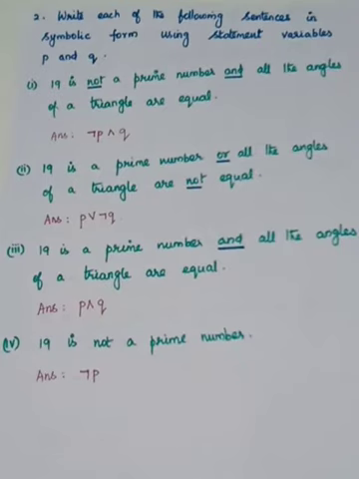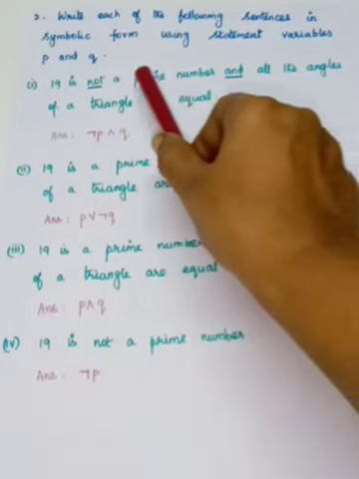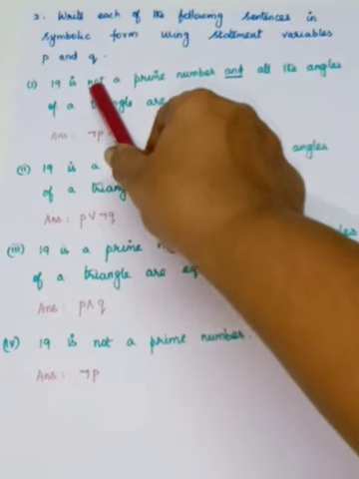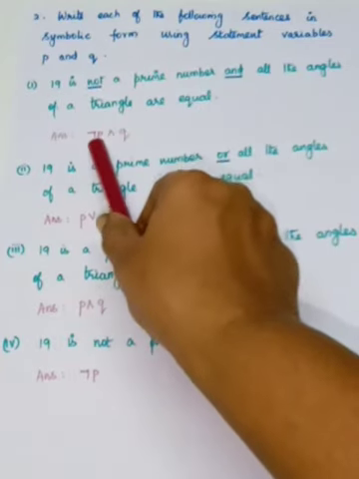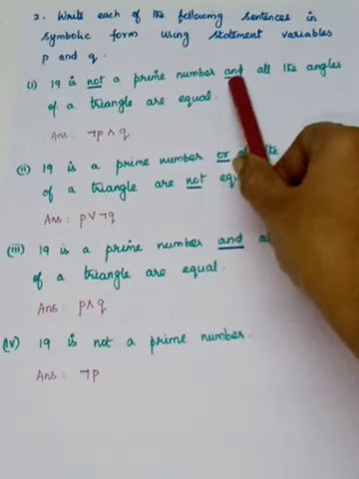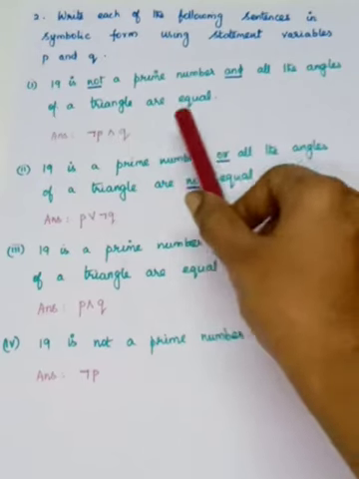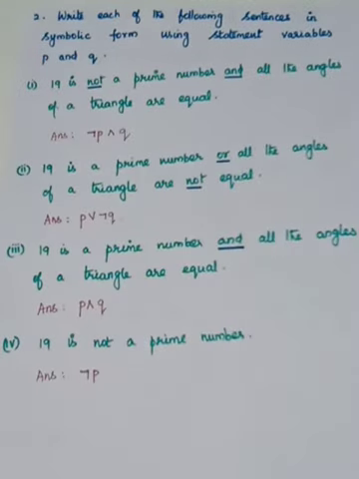All the angles of a triangle are equal. See here, the first sentence: 19 is not a prime number. So this "not" is a negation. Therefore, we have to write negation P. And what is the connective used? And. What is the symbol for and? You have to use this symbol. And all the angles of a triangle are equal is another sentence, that is Q. So it is negation P and Q.